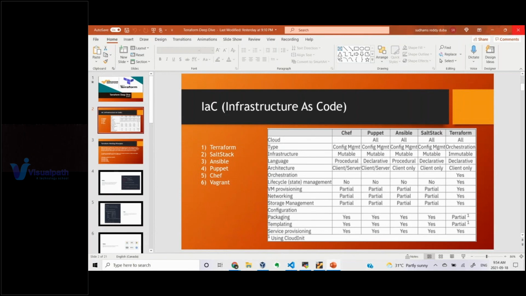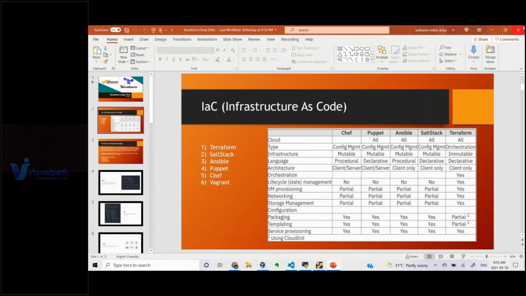So instead of doing it manually, you specify what you want, your desired state, in a configuration file, and that is taken as an input by your tool, and it creates the infrastructure for you. We have so many tools, but why especially Terraform, we will discuss later. Let us see the other tools which we have: SaltStack, Ansible, Puppet, Chef, Vagrant as well, which we can use to spin up infrastructure.